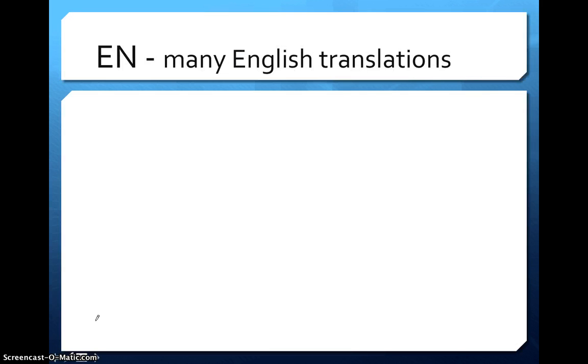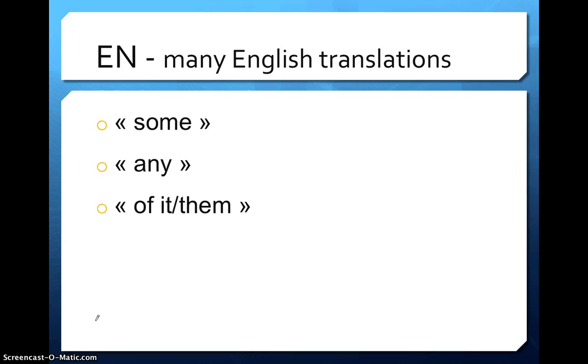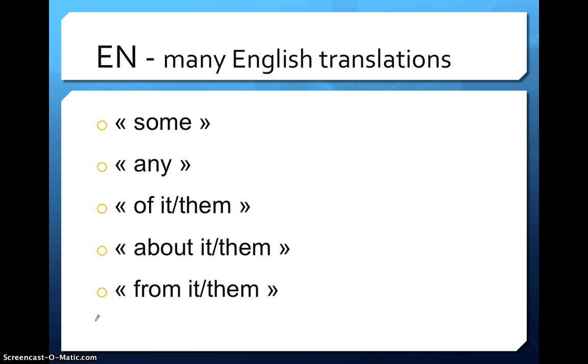On is a slippery little devil. It has many, many, many English translations, including some, any, of it or of them, about it or about them, from it or from them. Like, what? Voila, ça c'est beaucoup.